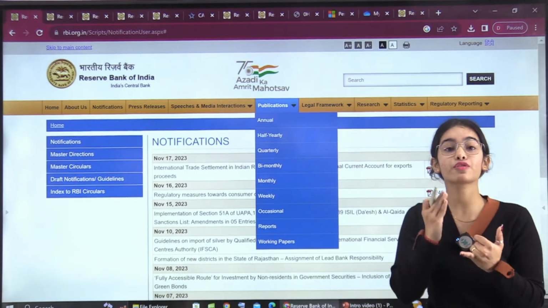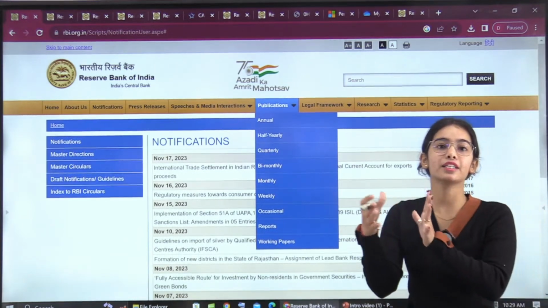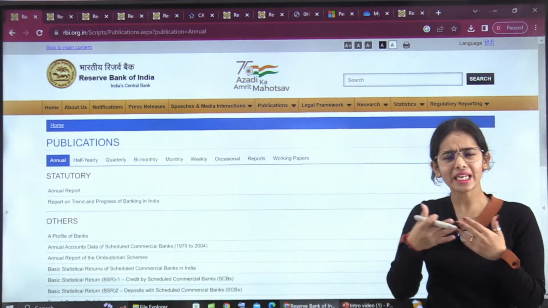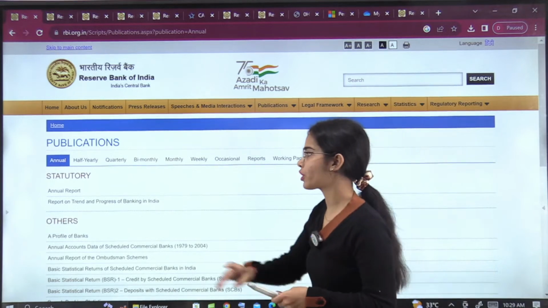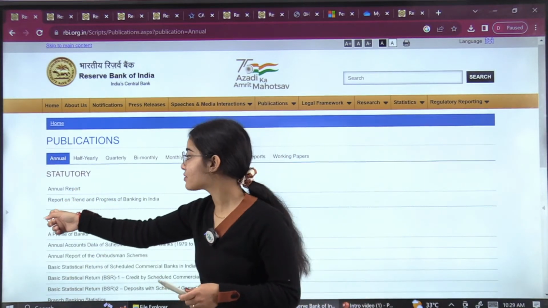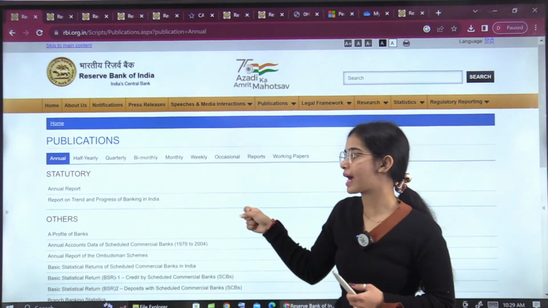Now publications are the reports that the RBI is releasing, so surely they are very important. There were direct questions from the reports in phase 1 and phase 2 of the examination. So annual reports are important. For any organization, the annual report will be very important. That is the annual report of the Reserve Bank of India, as well as the report on trend and progress of banking in India.